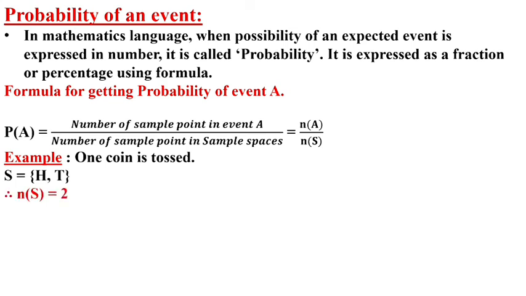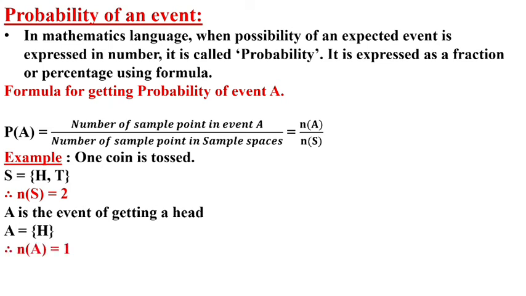It means the number of sample is how much? 2. So here the event is given. A is the event of getting one head. A head means one head. So A will be what? H. Therefore number of A is 1.